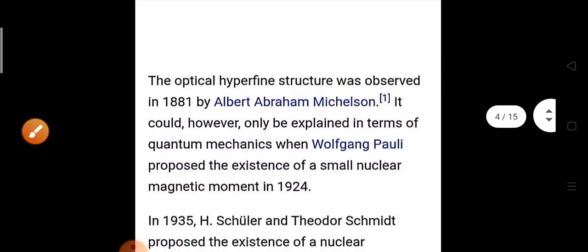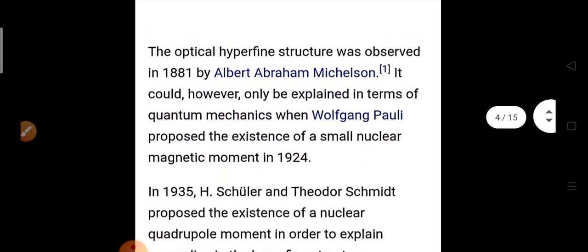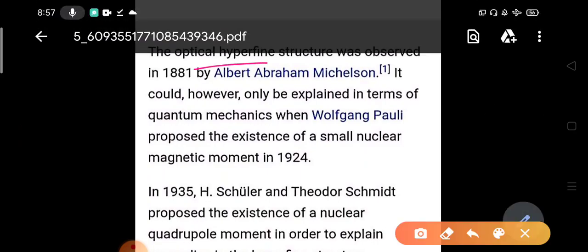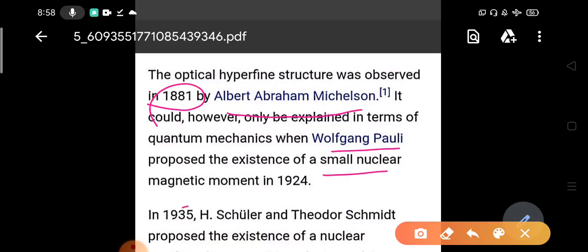Now we will understand who discovered hyperfine structure. This optical hyperfine structure was observed in 1881 by Albert Abraham Michelson, okay. Then Wolfgang Pauli proposed the existence of a small nuclear magnetic moment in 1924, because at that moment he could not explain that thing.